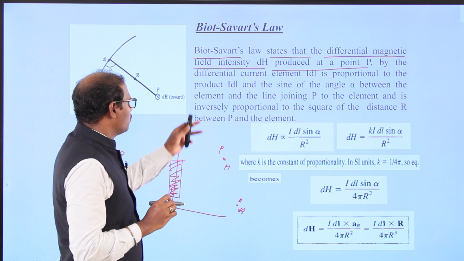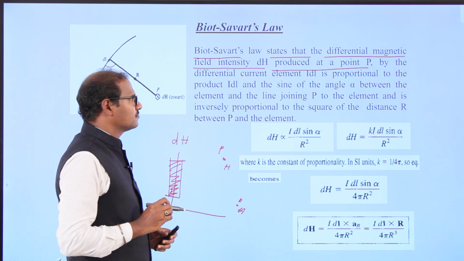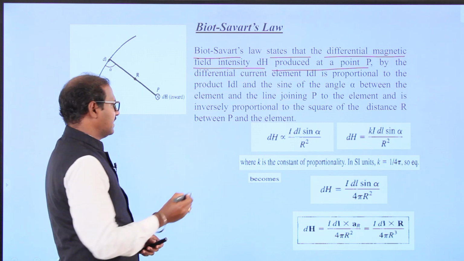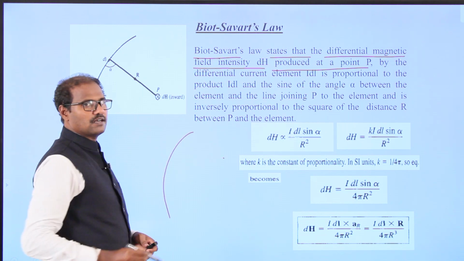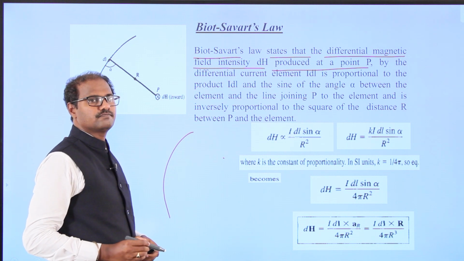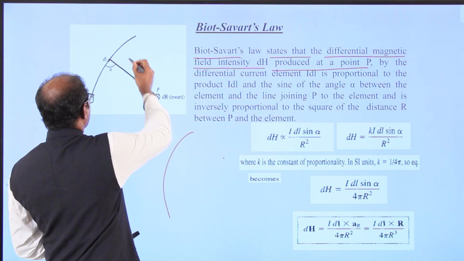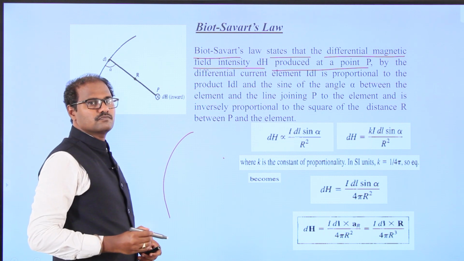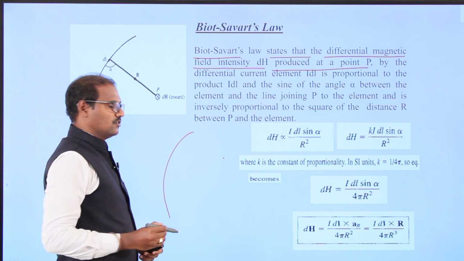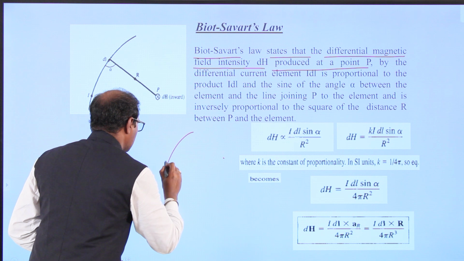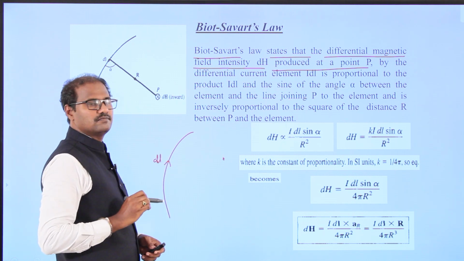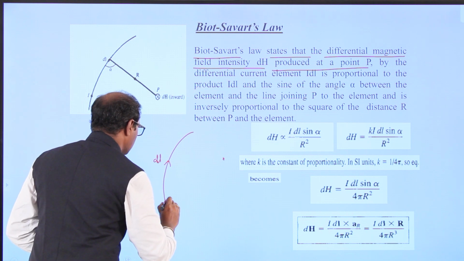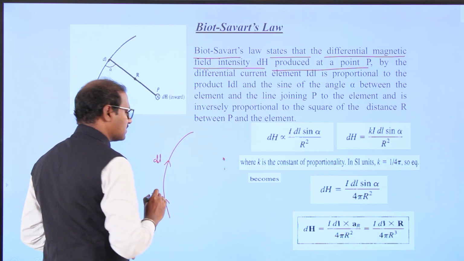Here I am going to give the statement once again, along with the diagram. I am going to take one line conductor. The differential length of the conductor we can consider as dl. Current is moving in this conductor.